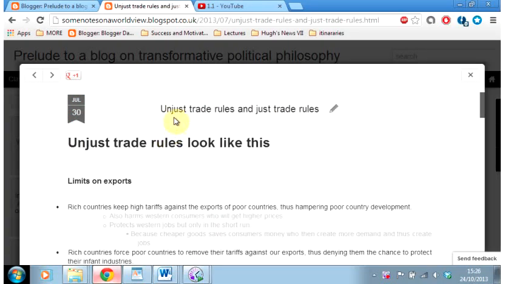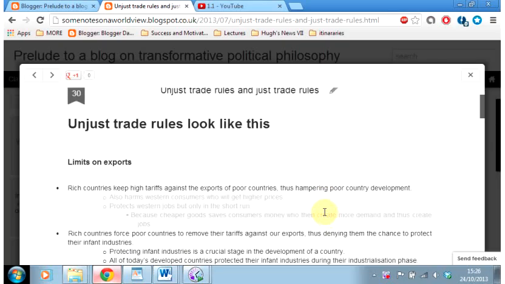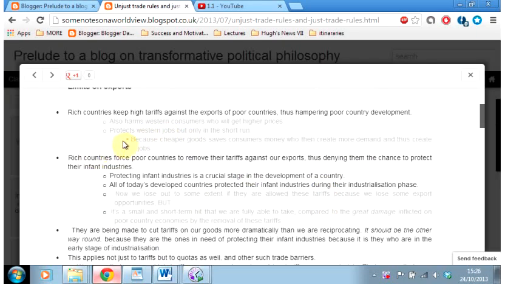Unjust trade rules. Unjust trade rules look like this. Limits on exports. Rich countries keep high tariffs against the exports of poor countries, thus hampering poor country development. Rich countries force poor countries to remove their tariffs against our exports, thus denying them the chance to protect their infant industries.